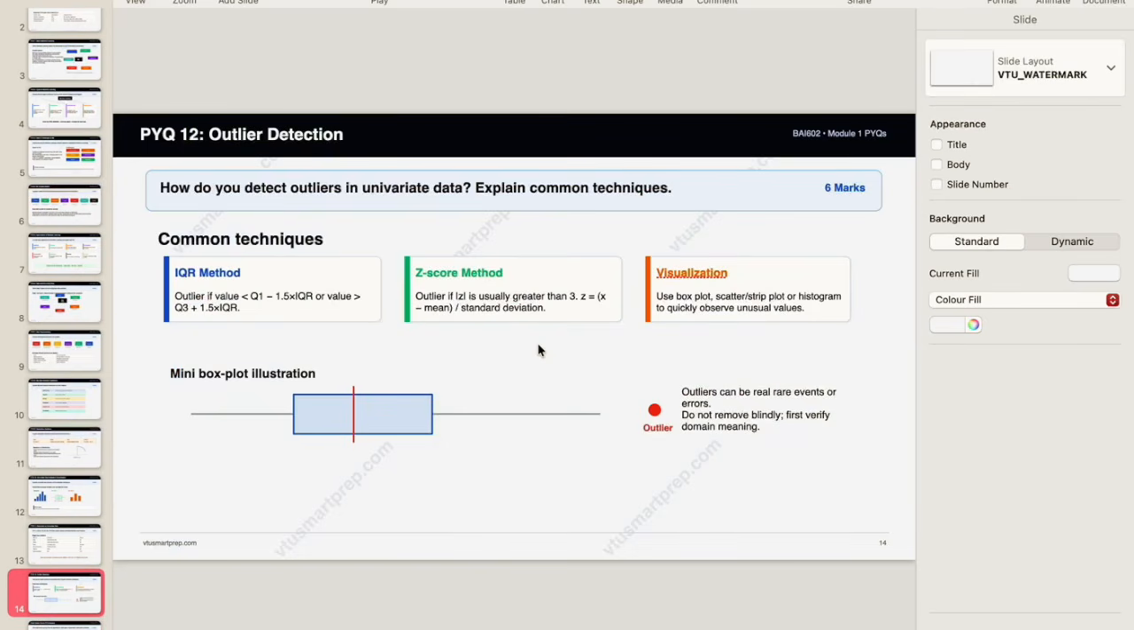Next is outlier detection. How do you detect outliers in univariate data? Explain common techniques. So these are the techniques: IQR method, Z-score method, and visualization. A mini box plot illustration is shown, along with outputs. If you don't have time to read everything, at least try to remember these things and write them. In the slides I have included what is required, and if you remember at least that much, it is enough to write in the exam to pass this subject.